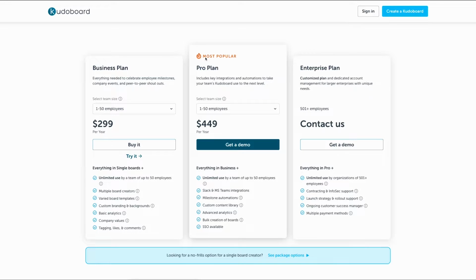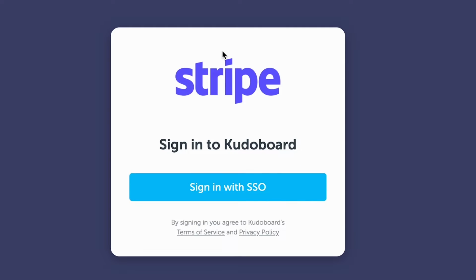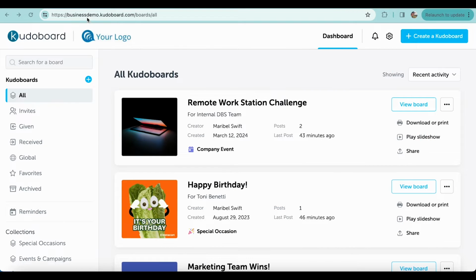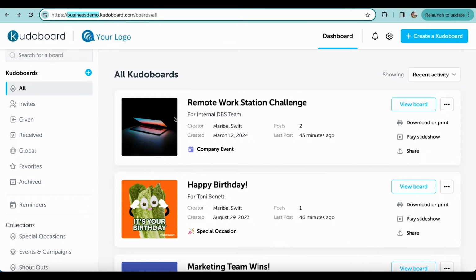On Business, Pro, and Enterprise plans, you'll have your own site that you can sign in on. For Enterprise and Pro plans, you can log in through single sign-on to make your site even more secure. For business plans, users will log in using their email and password. You'll know you're on a business site when the URL indicates an organization's name. This is the page that users will see when they log in. Each user will have their own account within your business site.